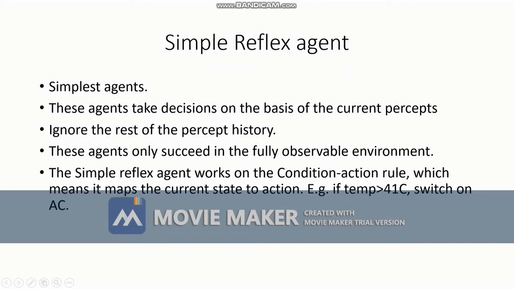Now, what do you mean by a fully observable environment? It means the agent should know each and everything about the environment from where it is going to receive the percepts. That is, there should not be any unpredictable conditions arising. For example, the game of chess.